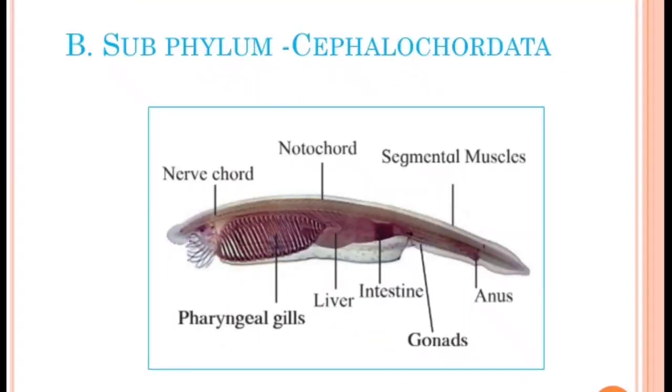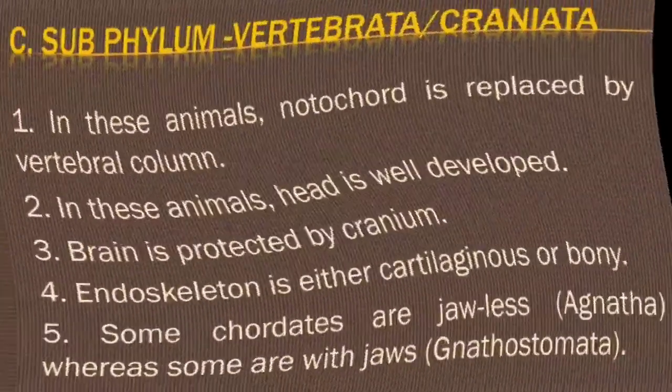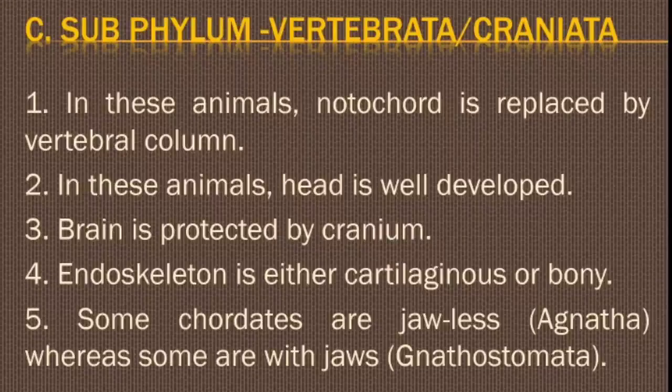Subphylum Cephalochordata. These are small fish-like marine animals. Notochord is present throughout the body length. Pharynx is very large and contains gill slits. These animals are unisexual. For example, Amphioxus.